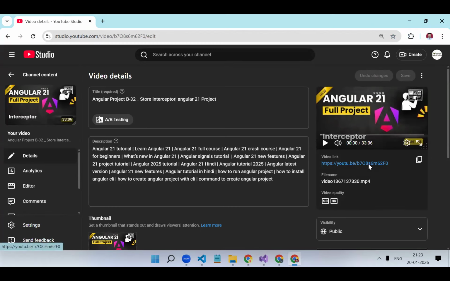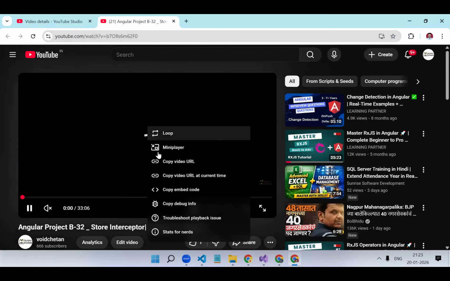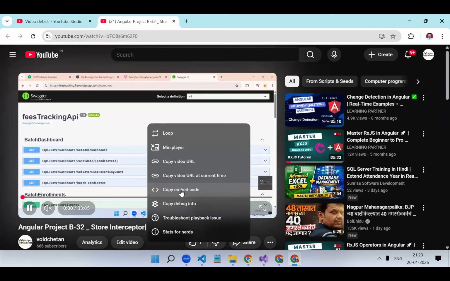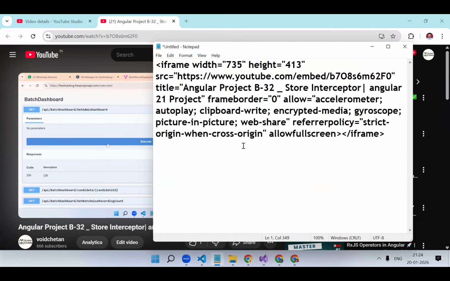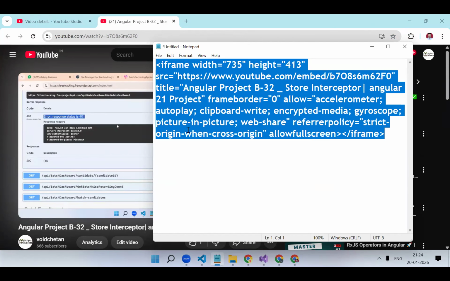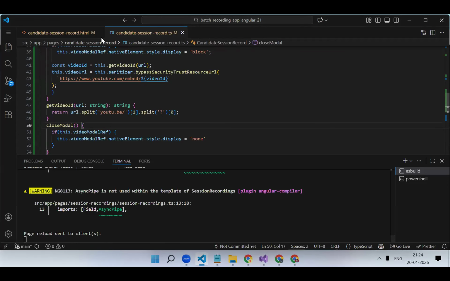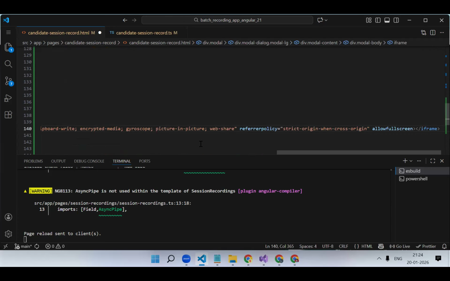Whatever. If I click on it, let's try this copy embed code. See how it looks. Embed. Let's try the same, if we can use it. I'm trying the same, okay, from there.